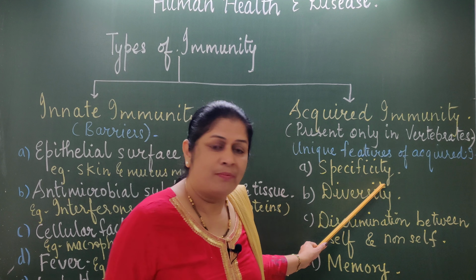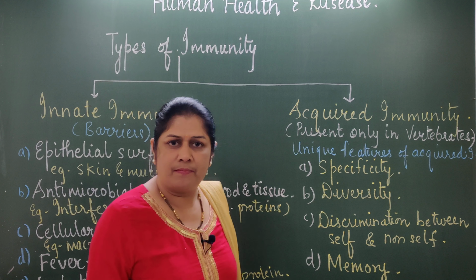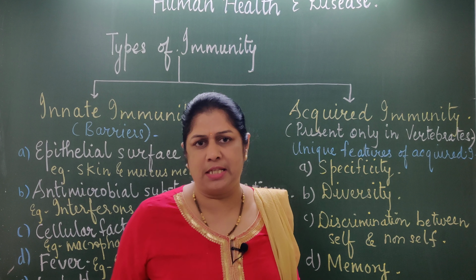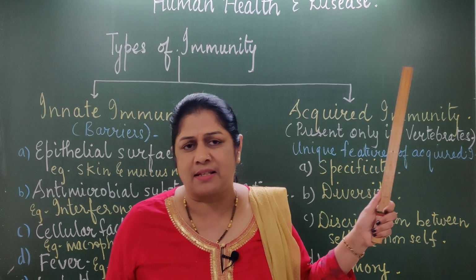Are you getting it? Whereas the second one is the property of diversity. There are a number of microorganisms, as bacteria. Different types of bacteria may cause infection, the disease. The same is with viruses. Different types of virus may also cause infection, the disease, right?